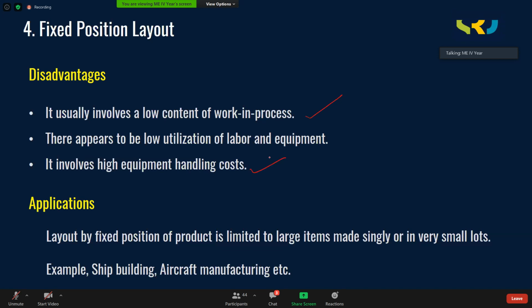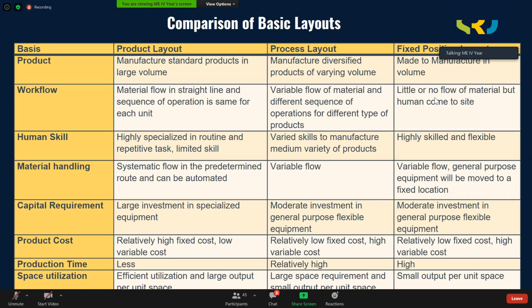And it involves high equipment handling costs, because everything is to be brought to the same spot. Handling costs will increase. So applications of layout by fixed position of the product are limited to large items, mainly shipbuilding, aircraft manufacturing, as I told you, turbines, boilers, all such kind of major equipment are built using fixed position layout. So this is at a glance, for your understanding, the difference between all the three layouts.